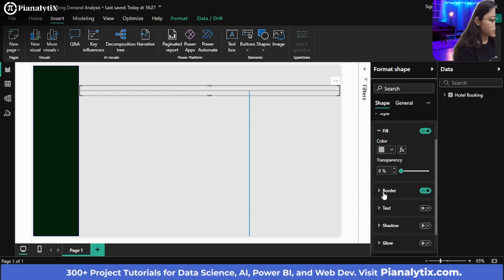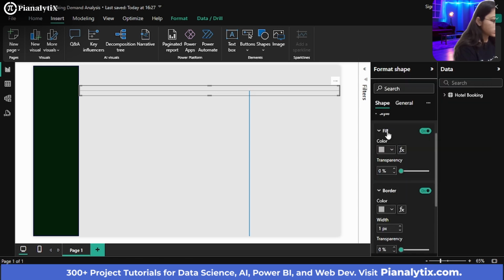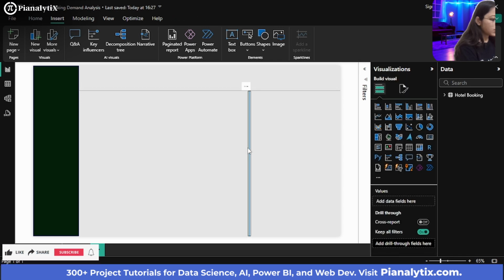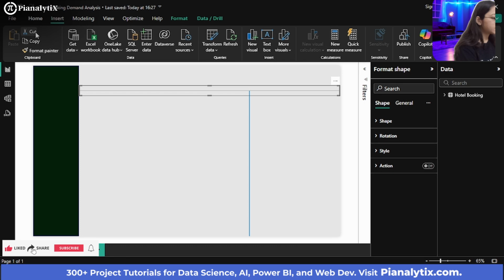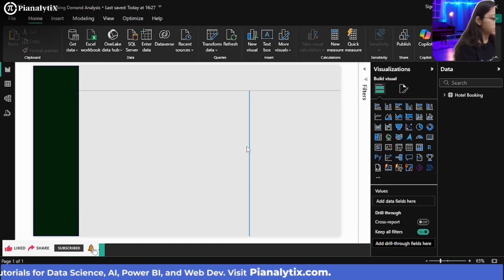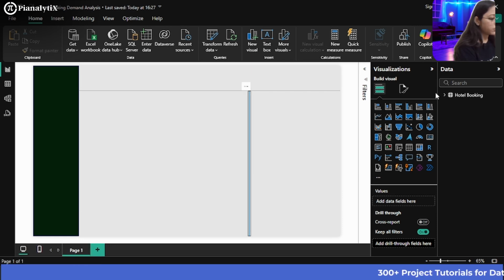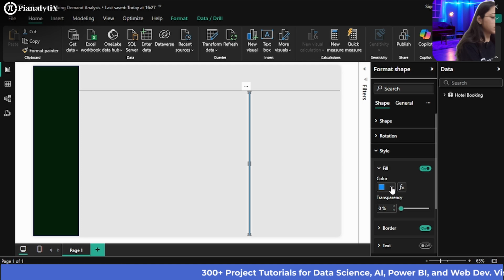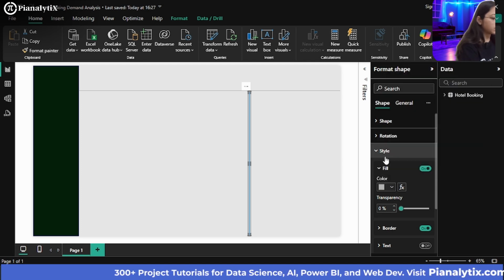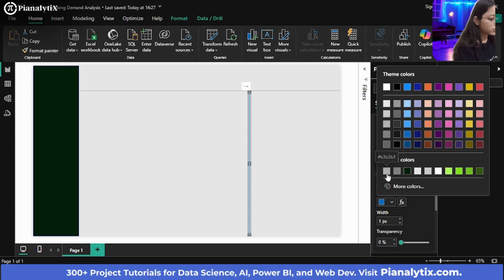And similarly for the border, you can choose this. Again, what you can do is click here, go to the Home tab, and click on Format Paint, and just do the same with this line. Or maybe you can select it manually. If that doesn't work, go to the style section and you can choose the same color again. You can do the same for the border.